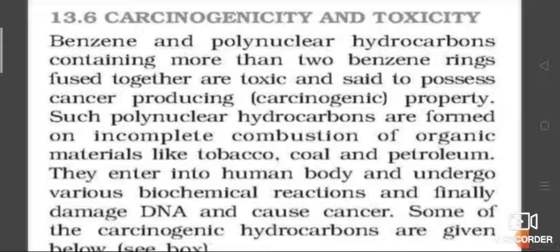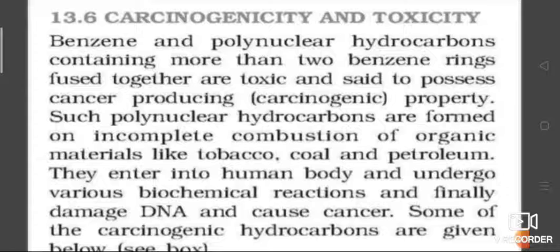Next one is carcinogenicity and toxicity. Carcinogenicity. The polynuclear hydrocarbons having two or more fused benzene rings are toxic and have carcinogenic, that means cancer producing, property. These are obtained by incomplete combustion of organic material like tobacco, coal, and petroleum. They reach into the human body and undergo several biochemical reactions. They damage DNA and cause cancer.